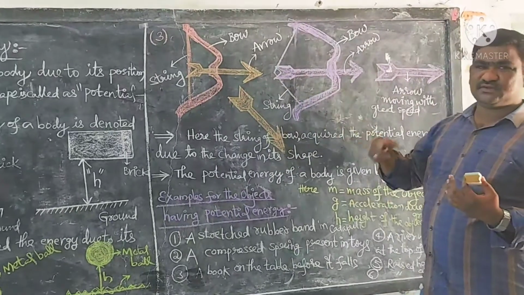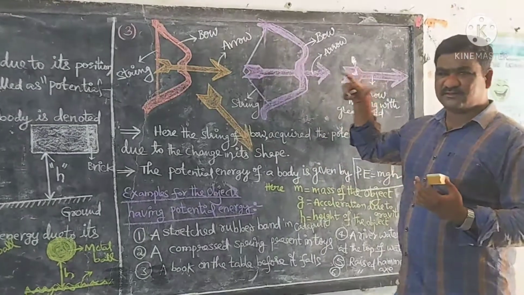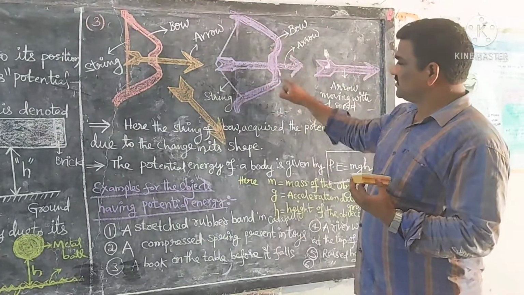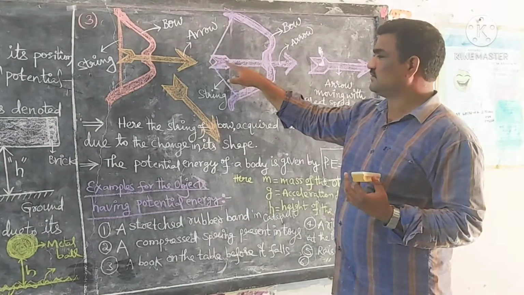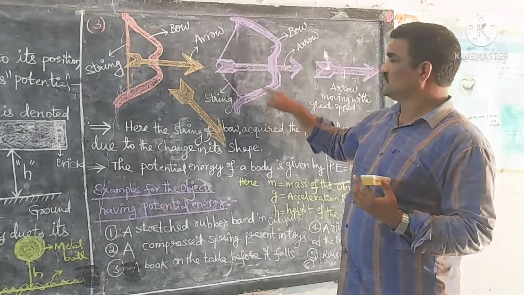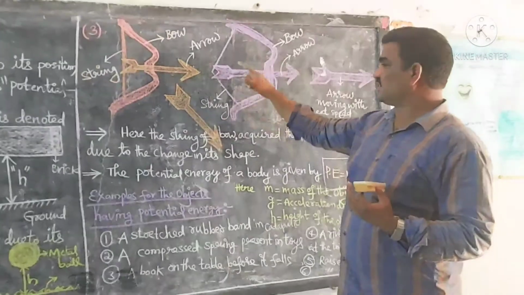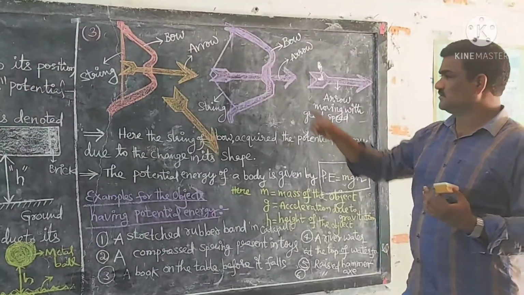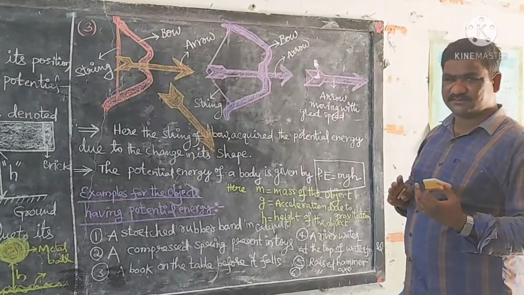After that, you have to repeat the same activity by applying more force to stretch the string of the bow. Take the same arrow and place it on the bow with one end of the arrow supported by the string, apply more force to stretch the string and release the arrow. What do you notice? Yes, the arrow flies with greater speed.